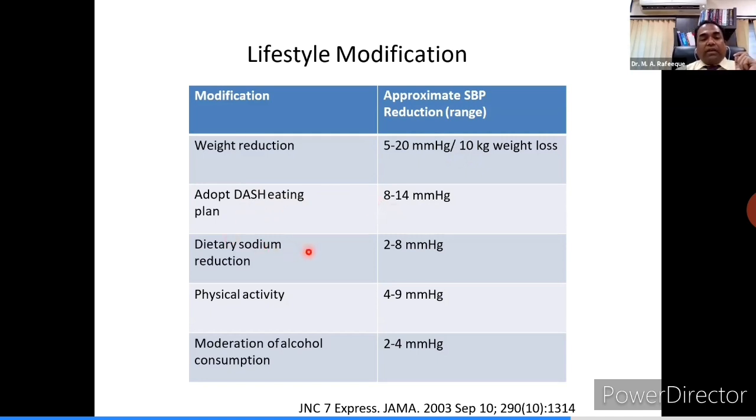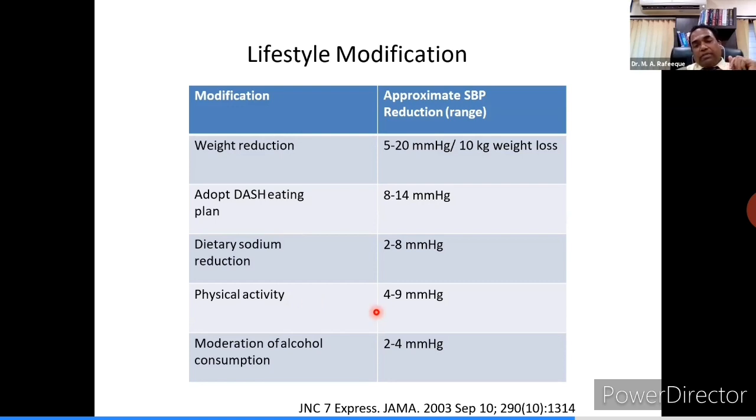Dietary sodium restriction. Ideal sodium recommended is consumption of between 1.5 to 3 grams. That will amount to about 3 to 4 grams of common salt. One should use less than 4 grams of common salt. That will bring down the blood pressure by 2 to 8. Physical activity. WHO recommends approximately 150 minutes of aerobic activity for 4 days and anaerobic activity or weight training for 2 days per week.